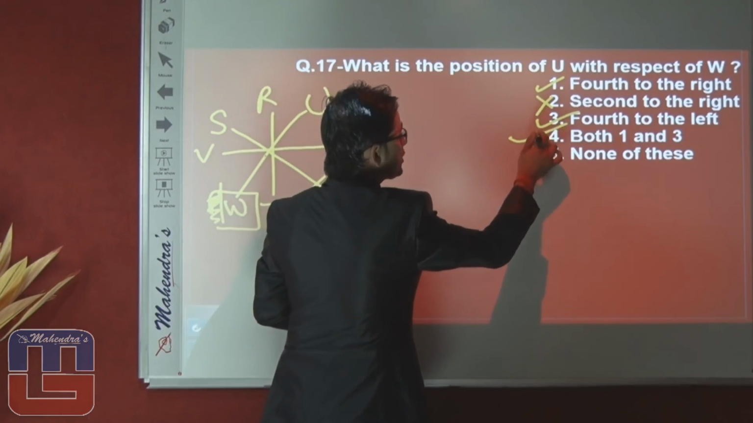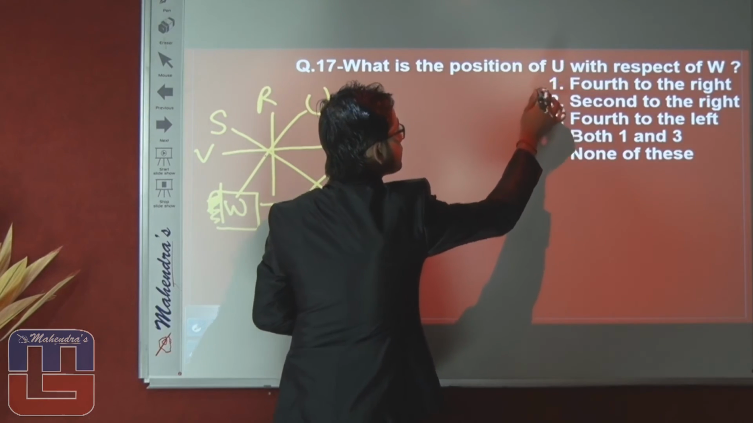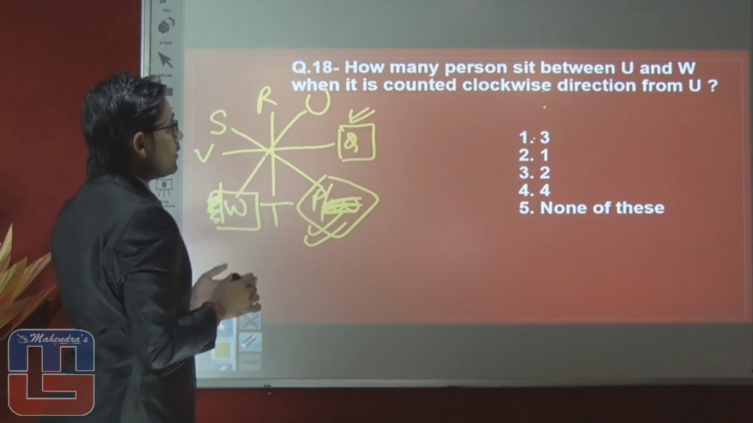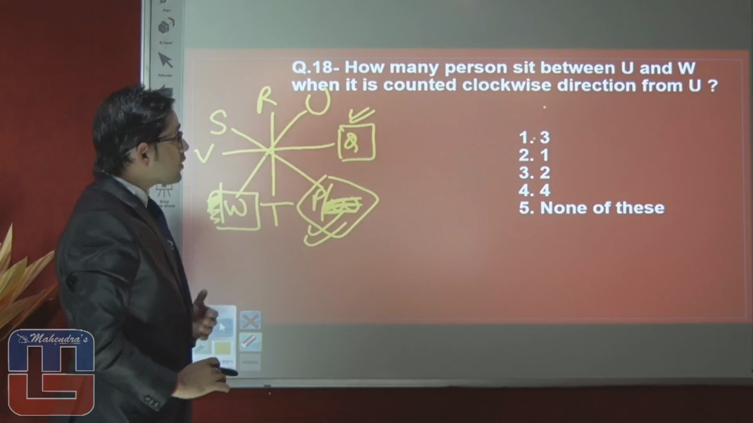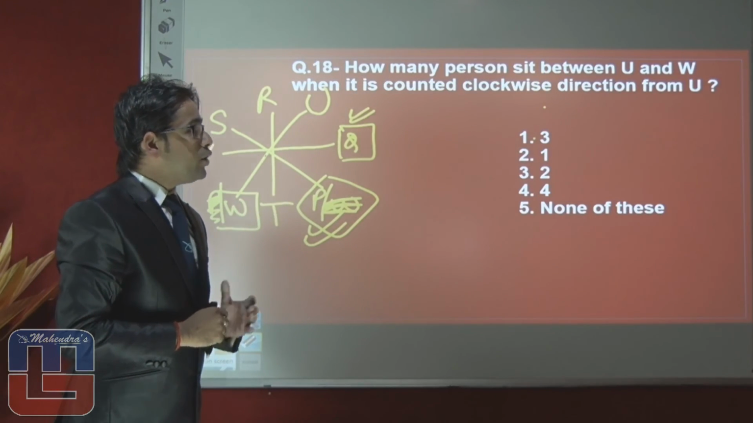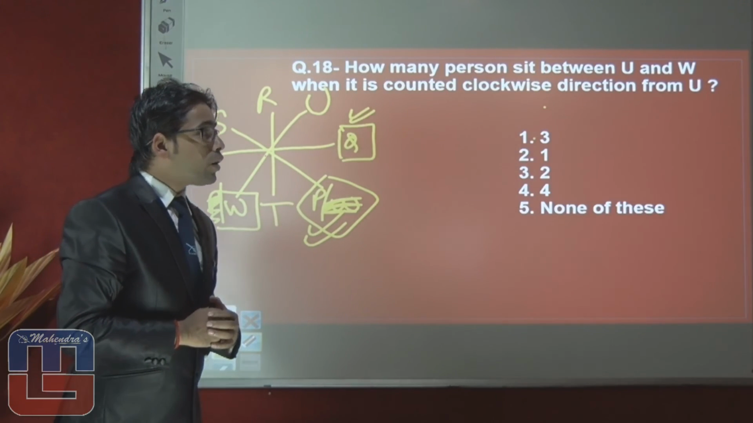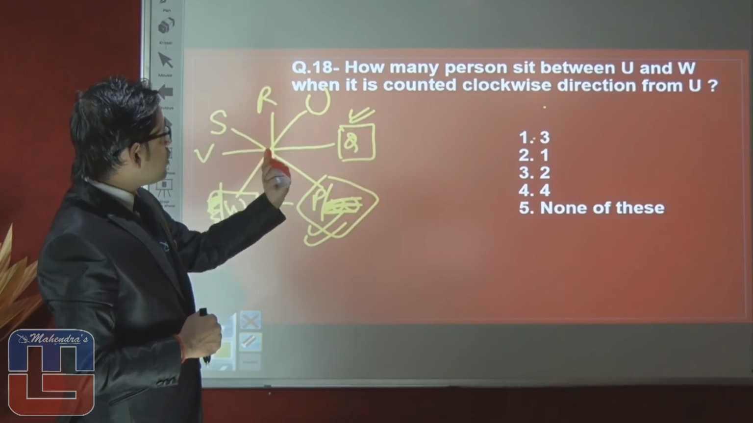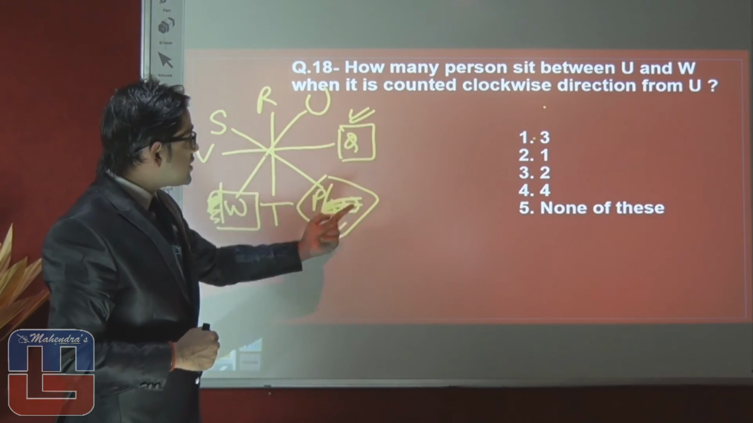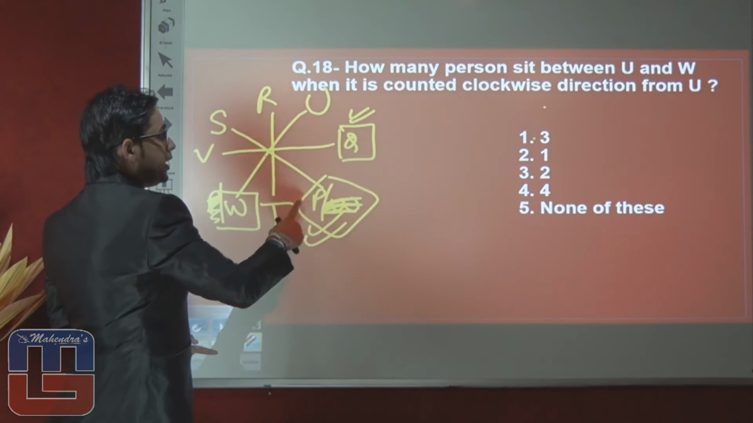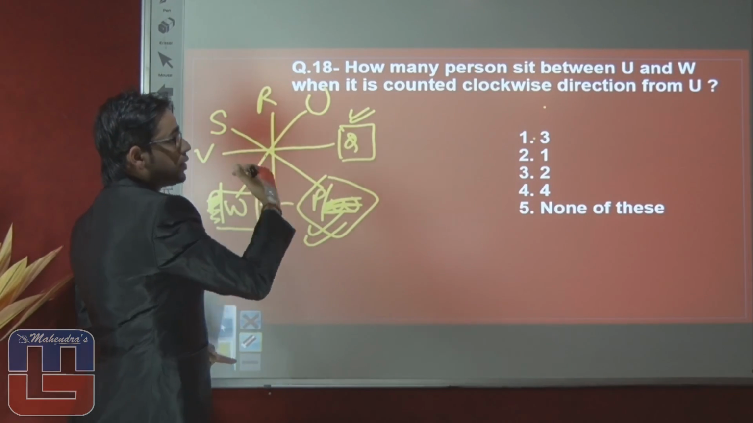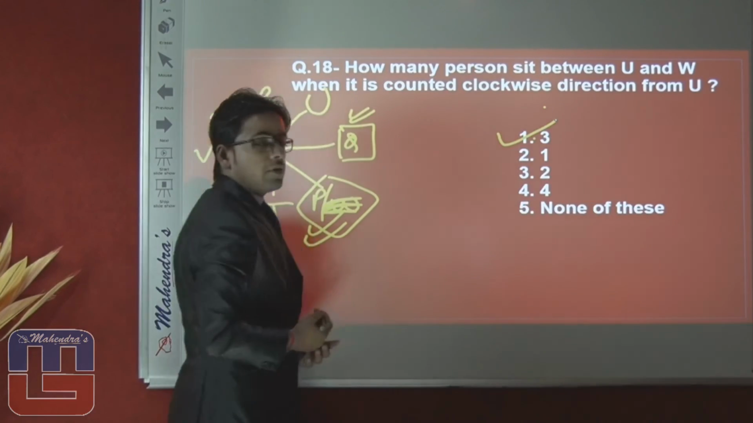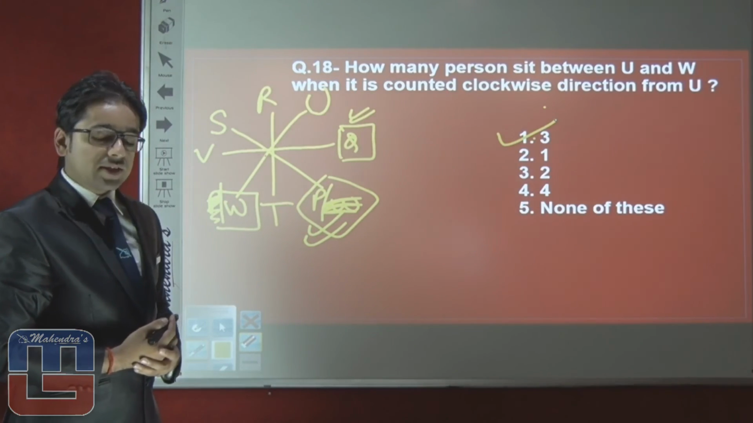Let's proceed towards the next question. In this question you can see here, how many persons sit between U and W when counted in clockwise direction from U? If we count from U clockwise, then you can see here only 3 members between U and W. So the right answer we can say is option number first, that it states 3.